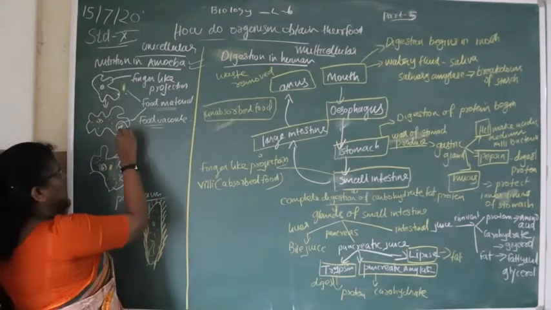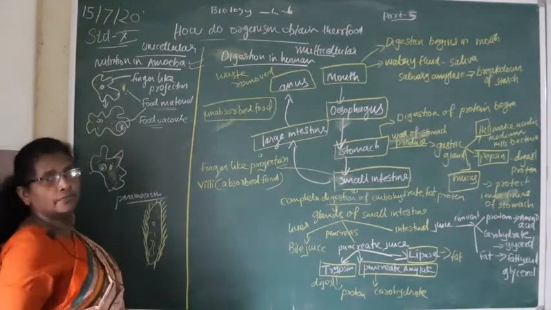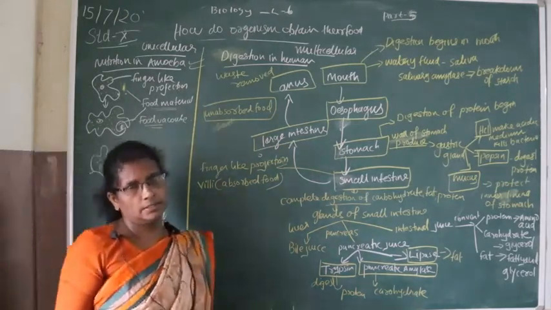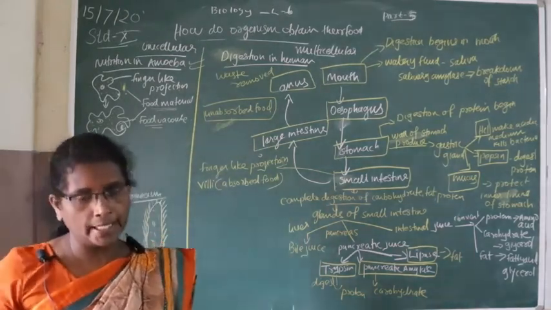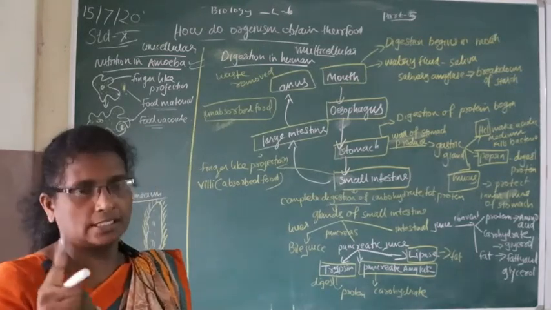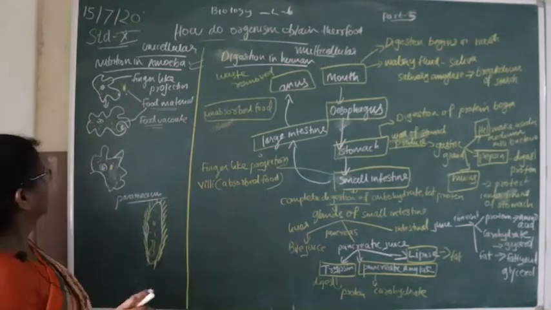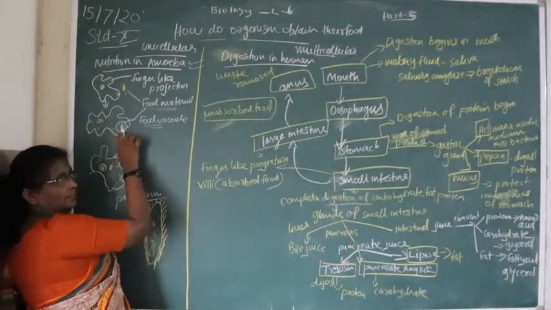Then the food goes inside the food vacuole. Inside the food vacuole, digestion will take place. In digestion, the complex substance is converted into simpler substance.